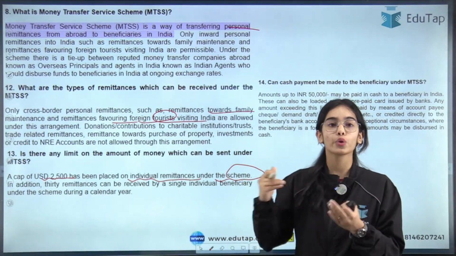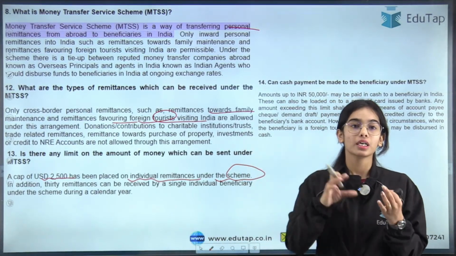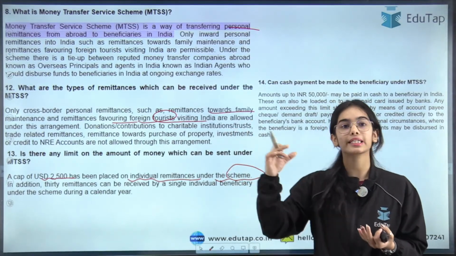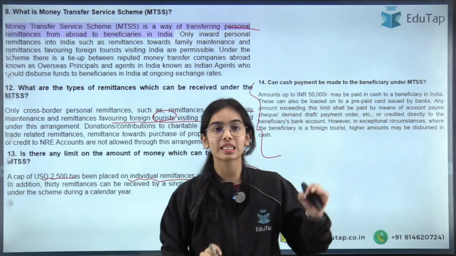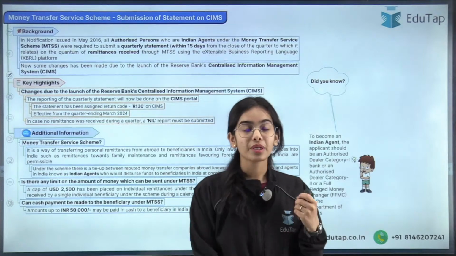This is not for donations or any kind of contribution. Only the remittances for the relatives that are living in India, or if you are coming to travel in India, then you can take this money with yourself. Okay, so this is the basic idea. The amount in INR is 50,000. That is the limit. So now coming to the next question.